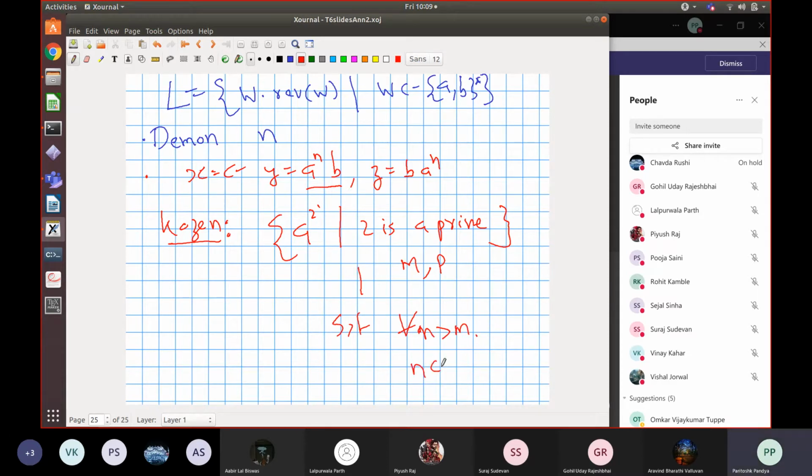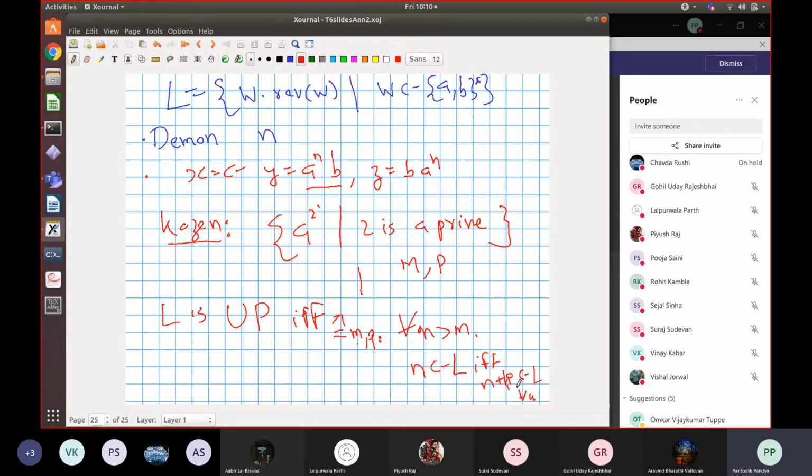A set L is called ultimately periodic, UP, if and only if there exist m and p such that for all n greater than m, n belongs to L if and only if n plus p belongs to L. In fact, n plus kp, for all k.